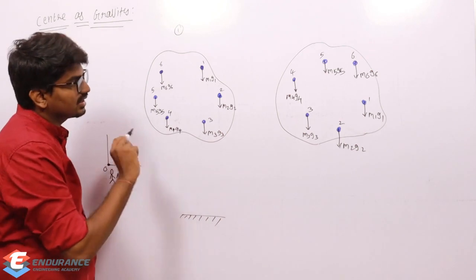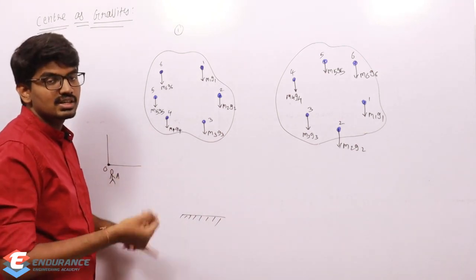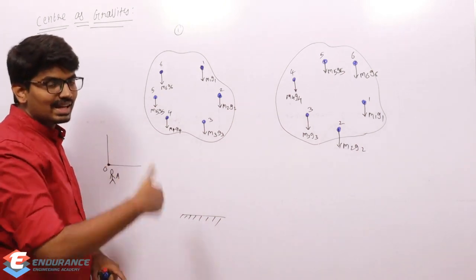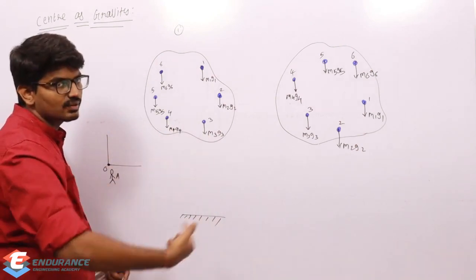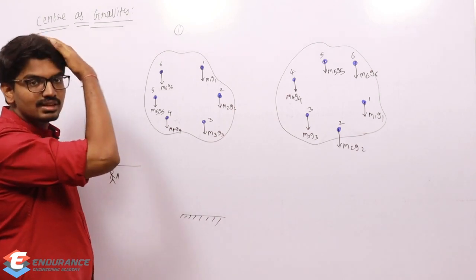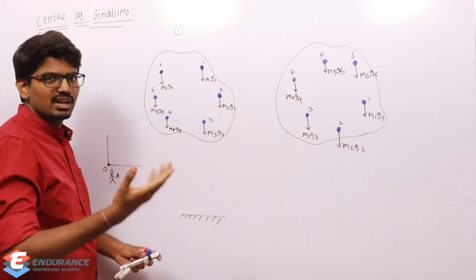Since all these forces are parallel to each other, how do we find the resultant? The resultant can be determined simply by summing it up. Since all forces are facing downward, my resultant will also be in the downward direction. And how to determine the line of action? The line of action can be determined by using Varignon's theorem, and you can find that out.